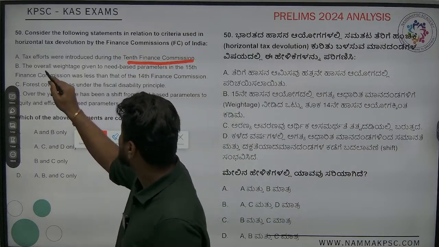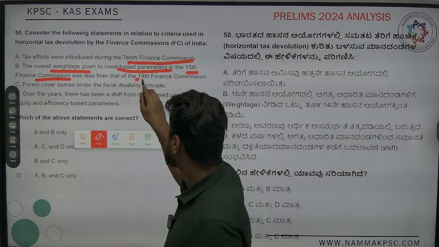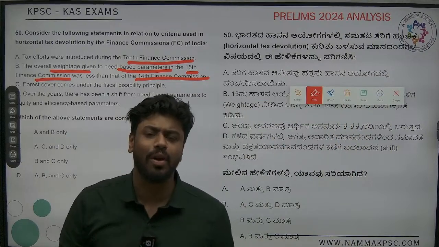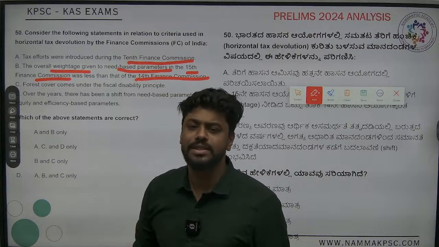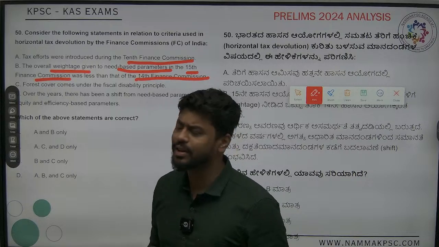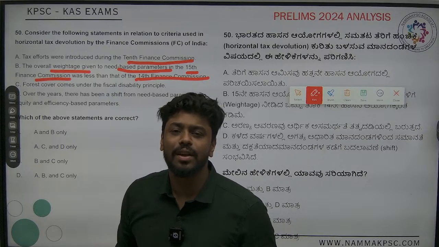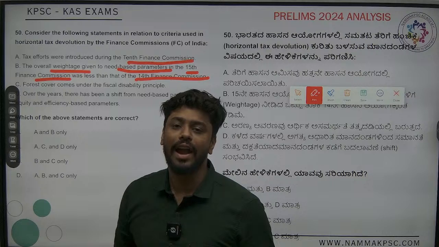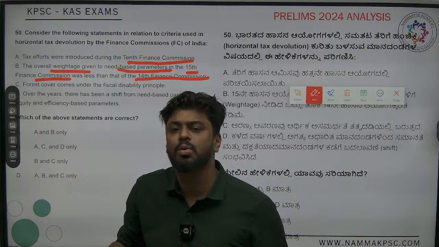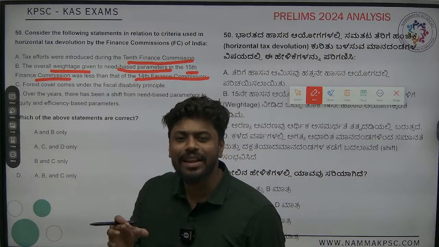Okay, next one, the overall weightage of need-based parameters of 15th Finance Commission was less than 14th Finance Commission. Okay, so first of all, we have to understand there is something called as need-based parameters. There is something called as equity and efficiency-based parameters. These are mainly for the states which don't have so much of income. And when they don't have so much of income, you have to make sure that somehow you take it from the states who have a lot and give it to the states who don't have. Okay, but anyways, this is a very small principle.